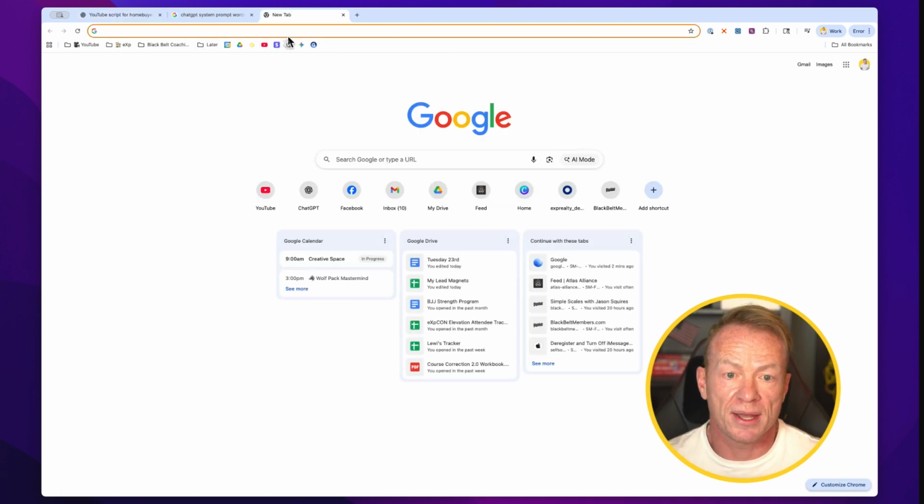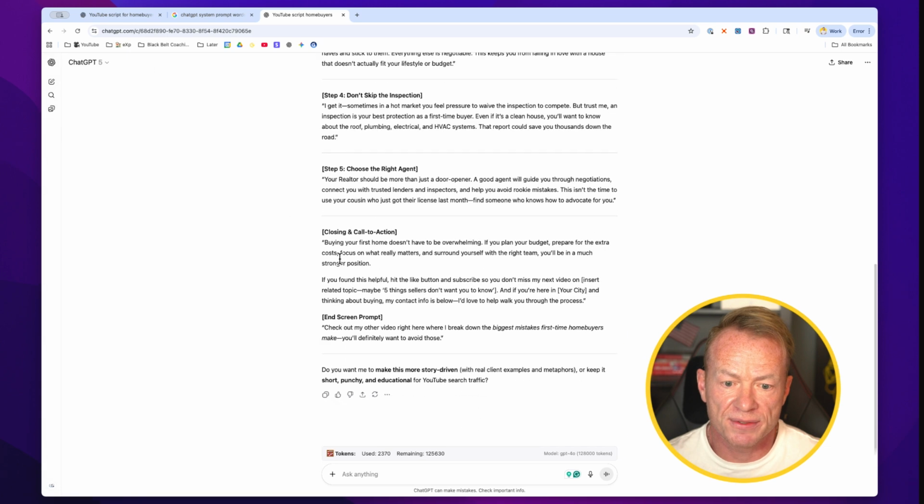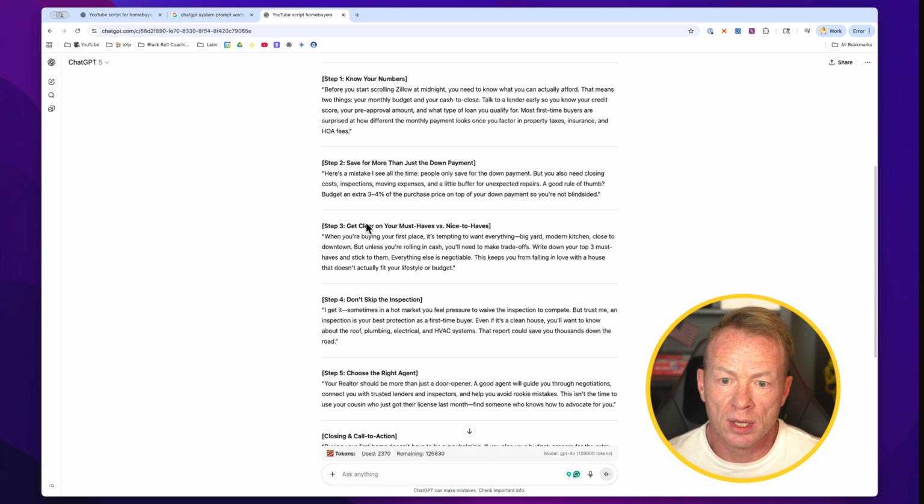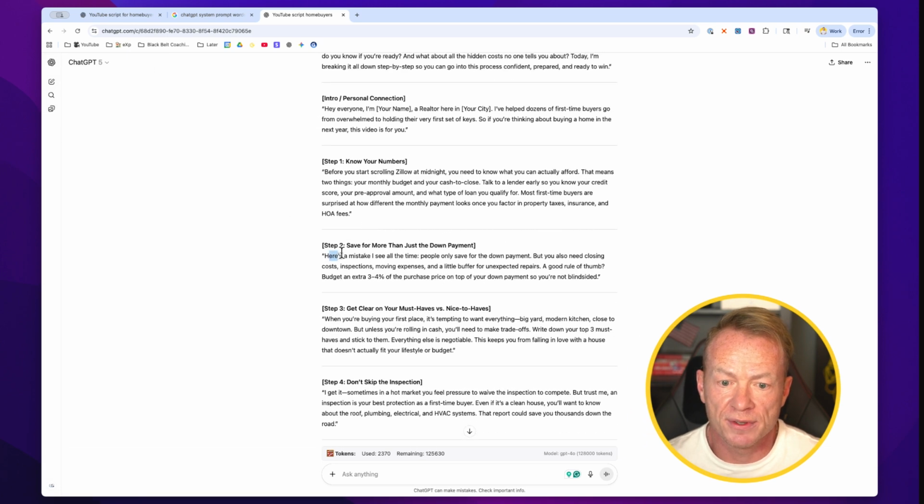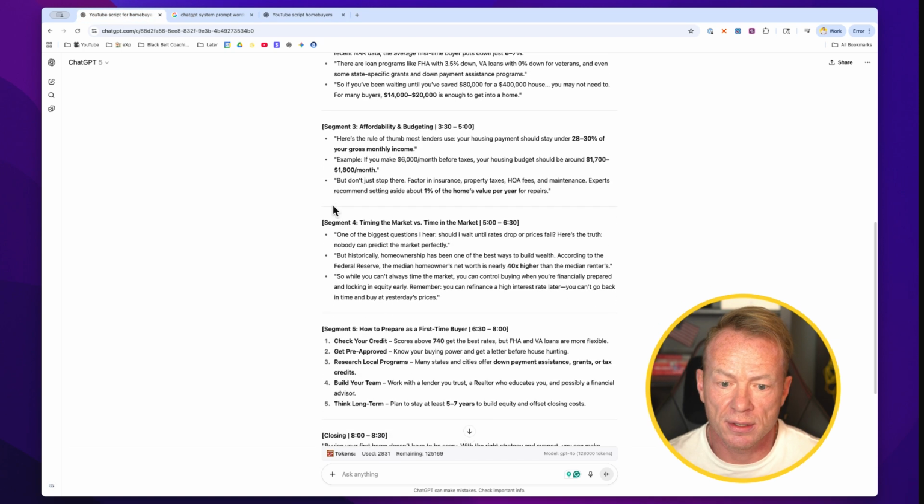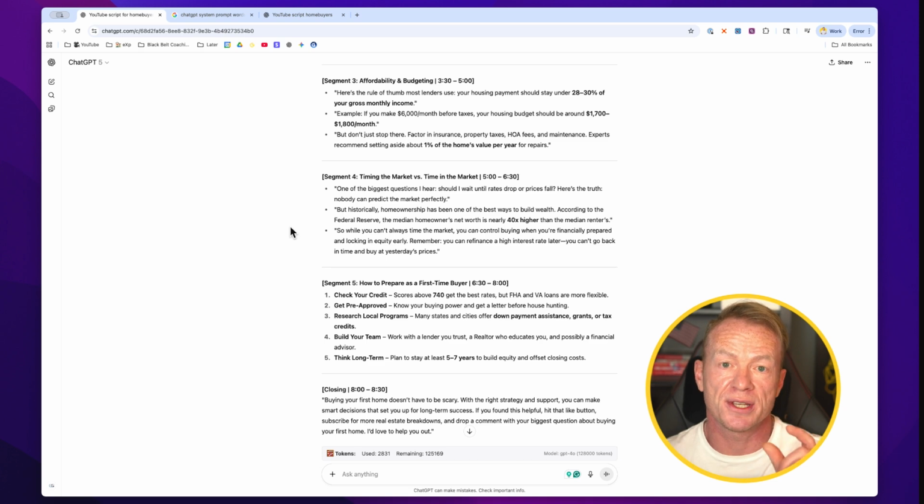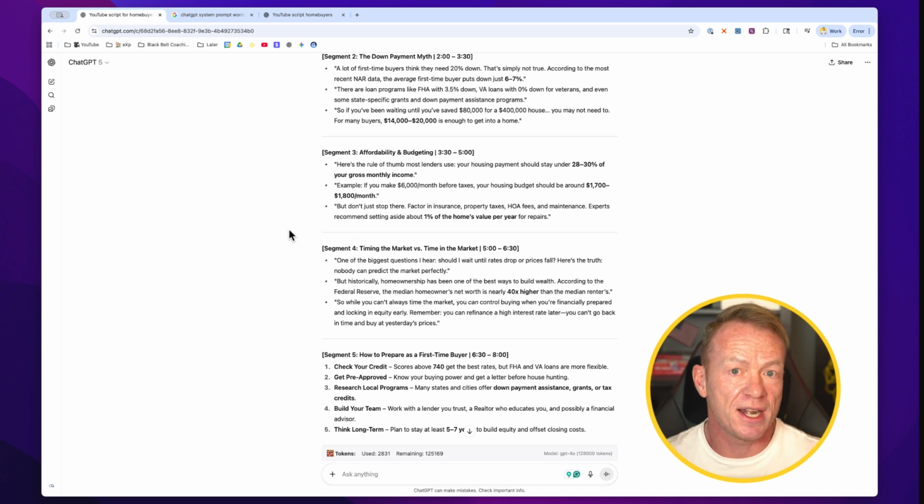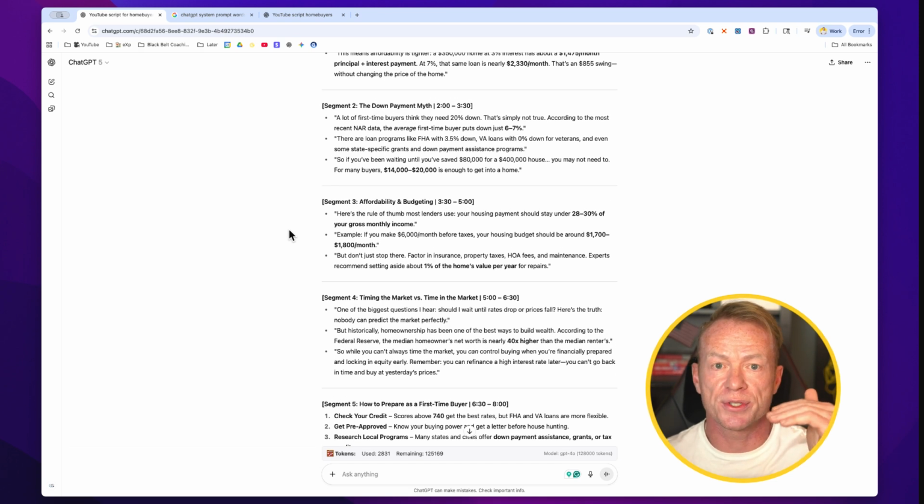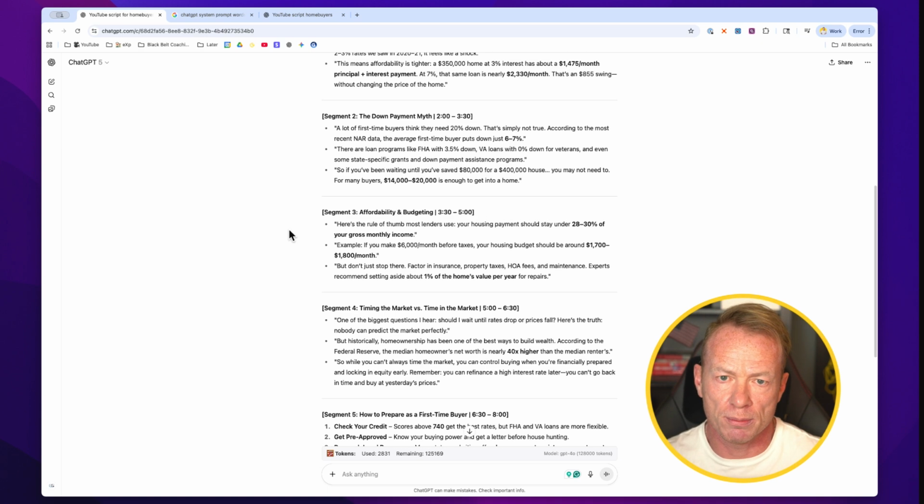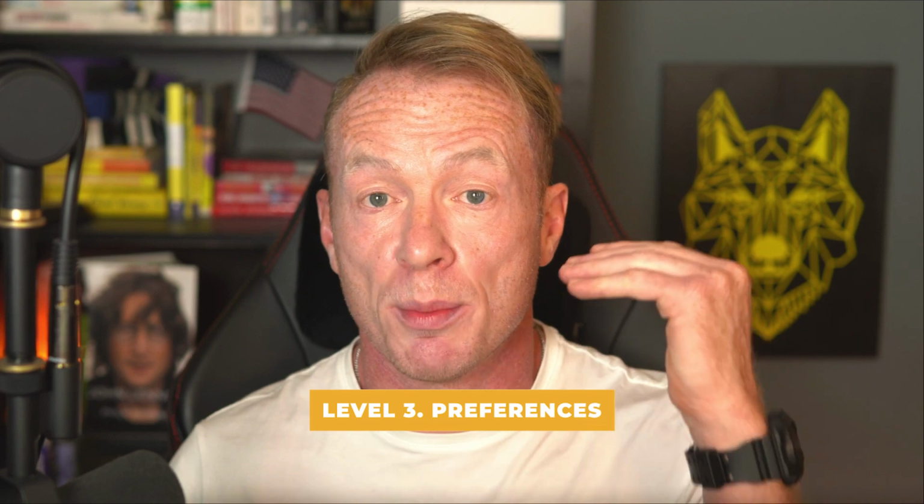If we pull the other one back up here, we see that it just gives us these steps, different things to talk about, like look at this here, save more for the down payment, and so on. Well, if we go into the one with our context here, it talks about credit score, pre-approved, local programs, building your team, think long-term, giving way more data just because of those singular words we used. So a very, very easy way to improve your results first time is just by using specific words that are system prompts.